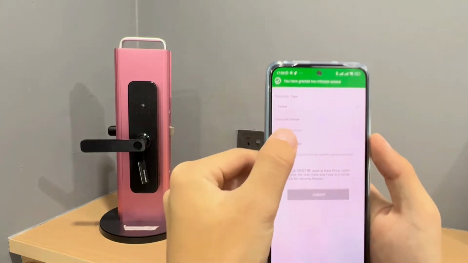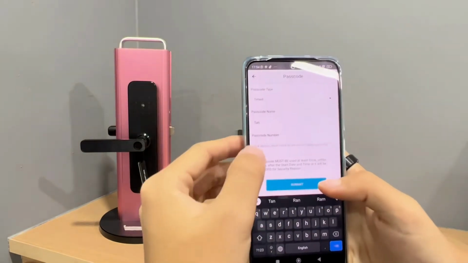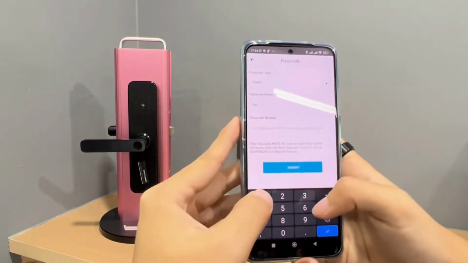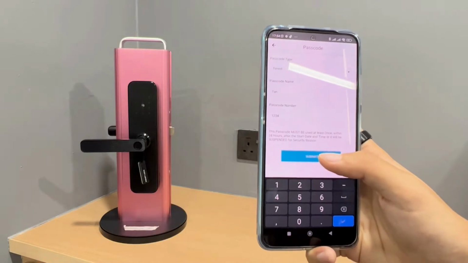So right now you can see that there's a passcode name. Just give yourself a name. So then I'll name it Tan again. And for passcode number, I'm just going to make it 1, 2, 3, 4. You can set any kind of passcode from 4 to 24 digits.